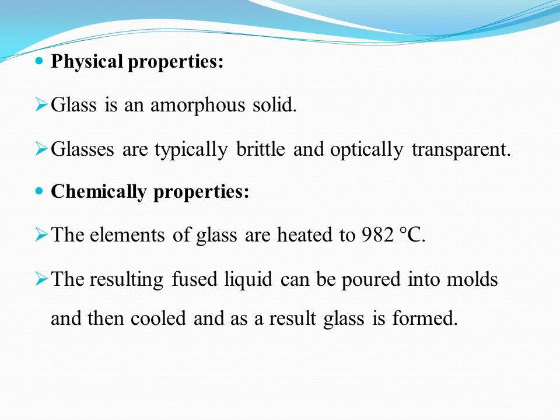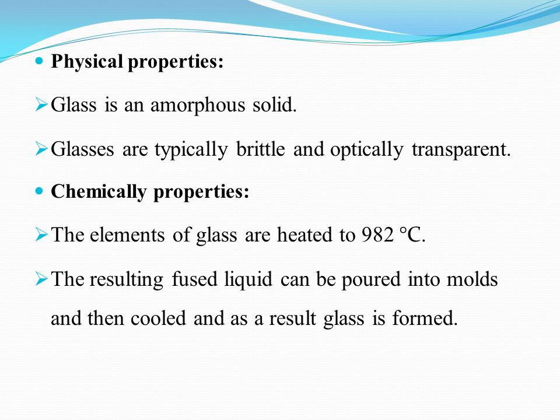Physical properties. Glass is an amorphous solid. Amorphous solid means those solids in which the particles are arranged randomly and have irregular shapes. They are non-crystalline forms of solids. Glasses are typically brittle. Brittle means fragile or breakable, and optically transparent means they allow the light waves to pass through them.